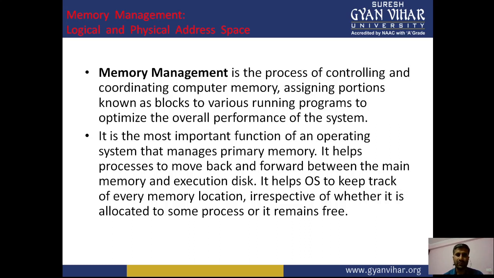Cache is also a very fast memory, but there is a limitation: the size of the cache is very limited. If you want to execute a process P1 or P2 again and again, you can put it in the cache memory, then it can be easily executed.